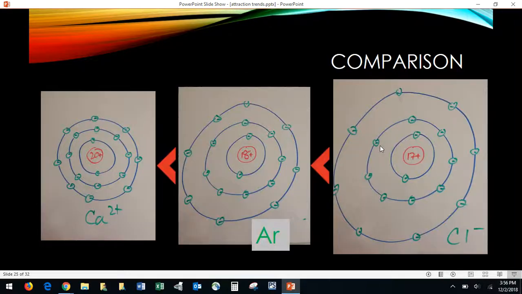So in the grand scheme of things, all 3 of these species have 18 electrons: calcium with a 2+ charge, argon, and this chlorine with a minus charge. They all have the argon electron configuration. Calcium has 20 protons to keep everything in check, so the electrons actually come closer to the calcium nucleus than they would versus argon, which only has 18 protons to bring those electrons into the center, versus chlorine, which now only has 17 protons to bring those 18 electrons to the center.